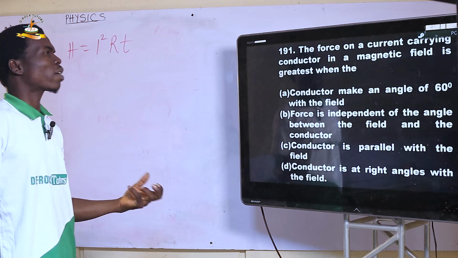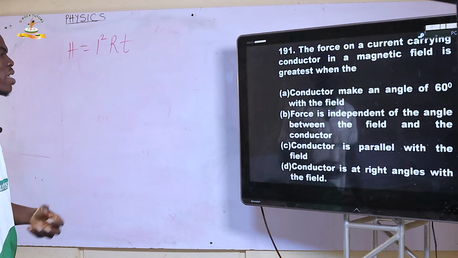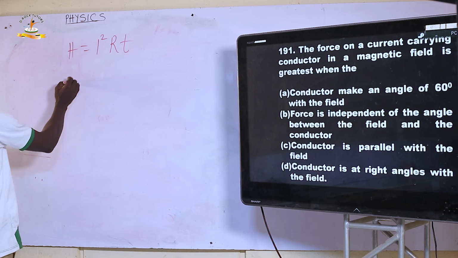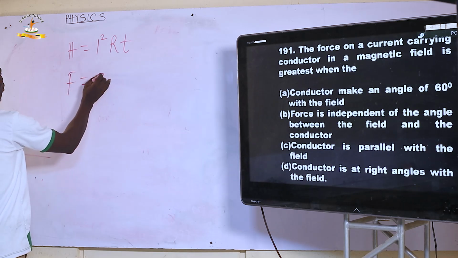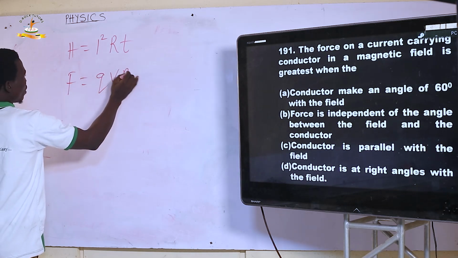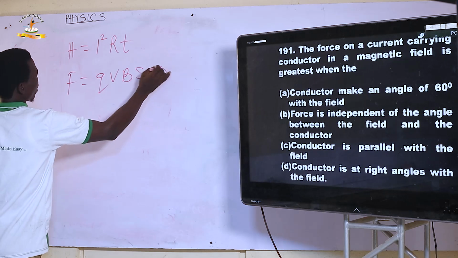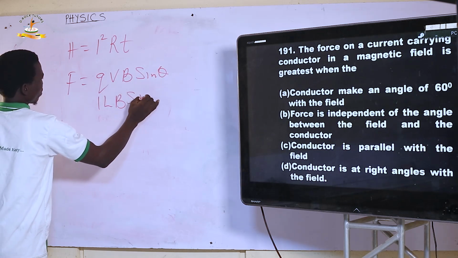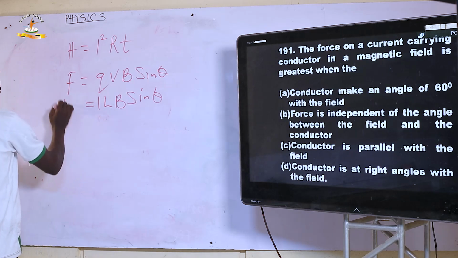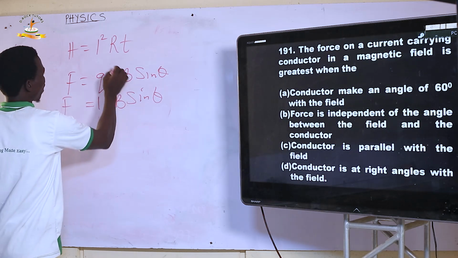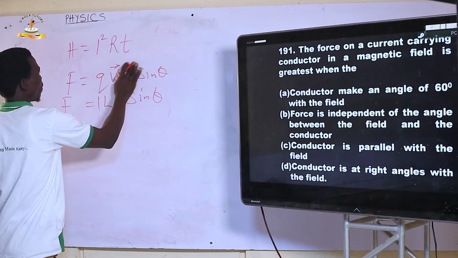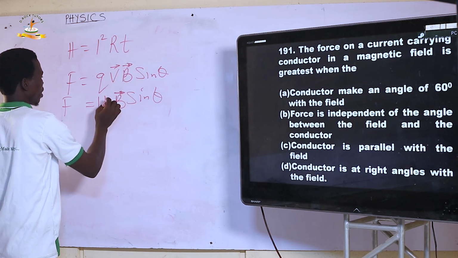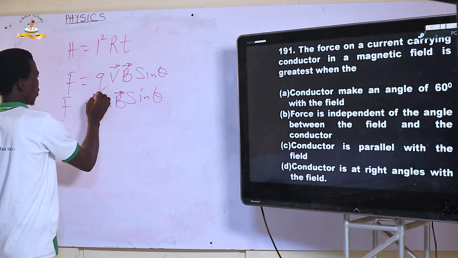191. The force on a current carrying conductor in the magnetic field is greatest when the force, don't forget that force equals QVB sine theta or ILB sine theta, any of the two. So this is a point charge, and don't forget these are vector quantities. So you have to put that, and then it has to be this.